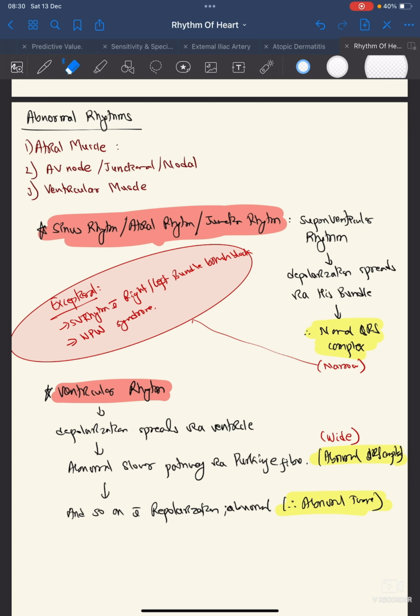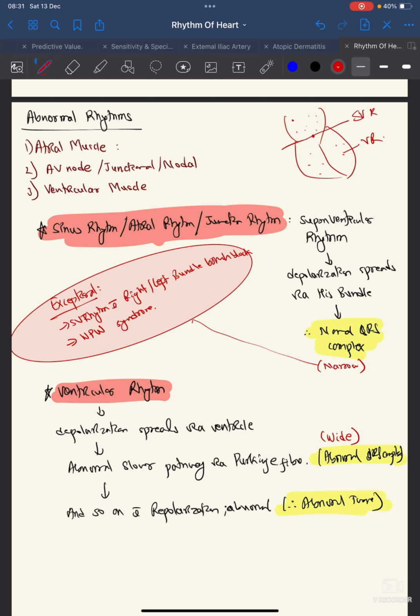Sinus rhythm, atrial rhythm, and junctional rhythm together constitute the supraventricular rhythm. And we must be sure that this is the heart: SA nodal, sinus rhythm, AV nodal, atrial, anywhere from there. This is known as the supraventricular rhythm. And that arising from the ventricle is known as ventricular rhythm.